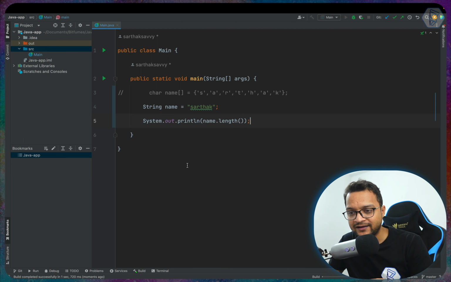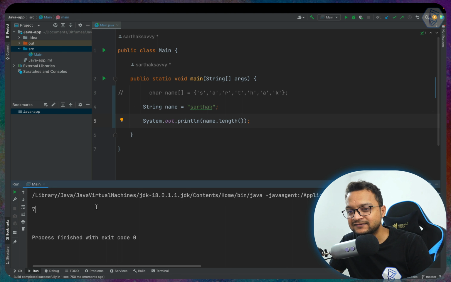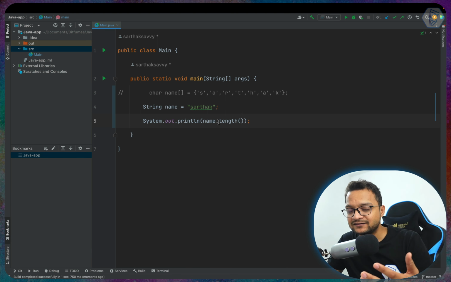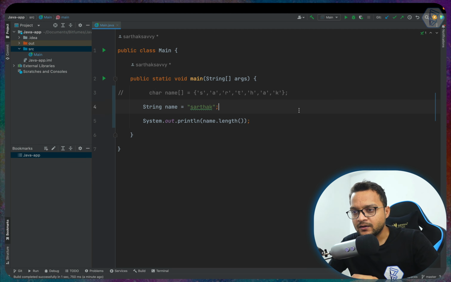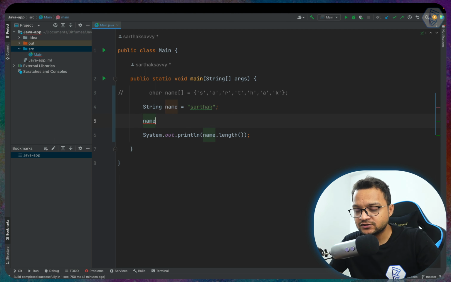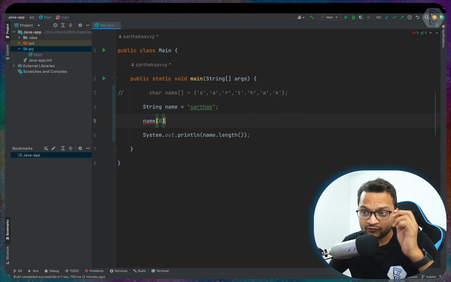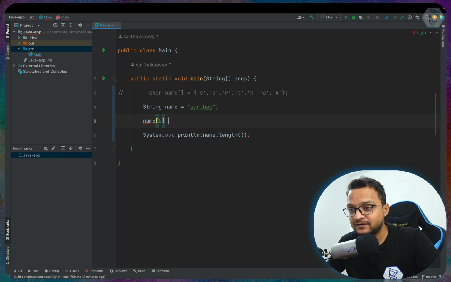So let's try it and see, we are getting 7. Since this is behind the scenes an array, we can do this length thing also. But we need to remember one thing, that this is a string type, not really an array. Yes, behind the scenes we are dealing with an array, but unlike an array, you cannot change the value of the character for any element in the name string. So if I try to put R at the first place, at the 0th index, you cannot do that because